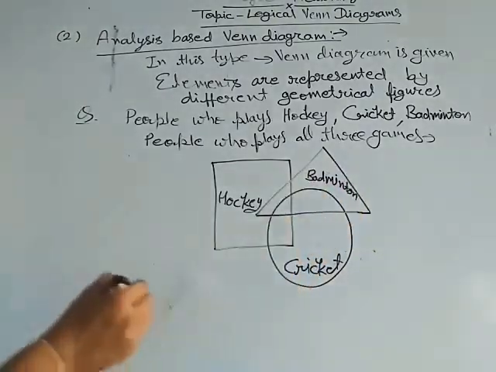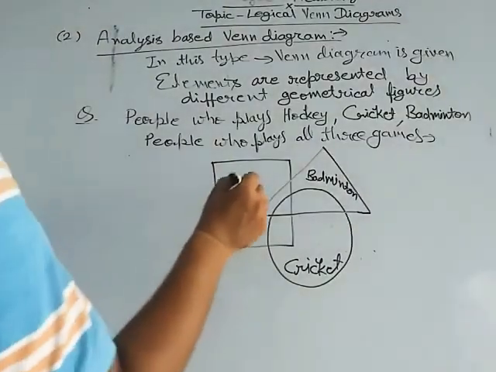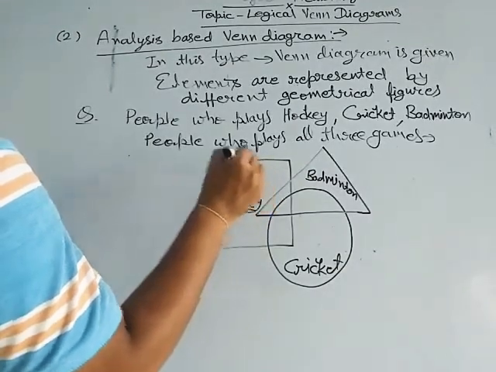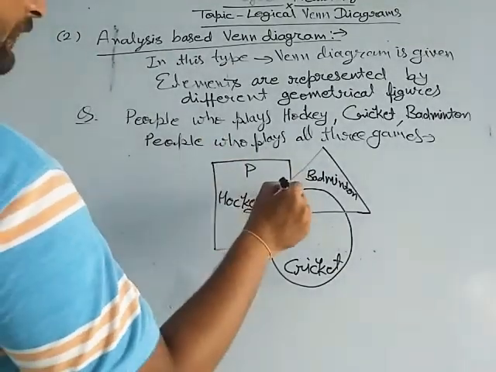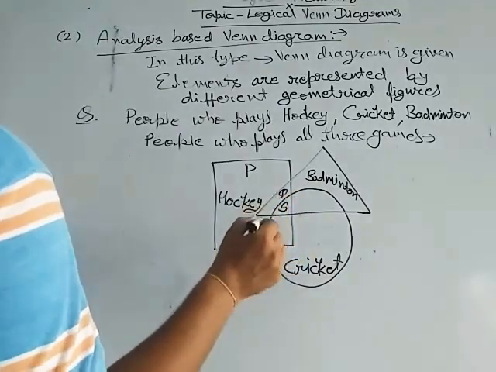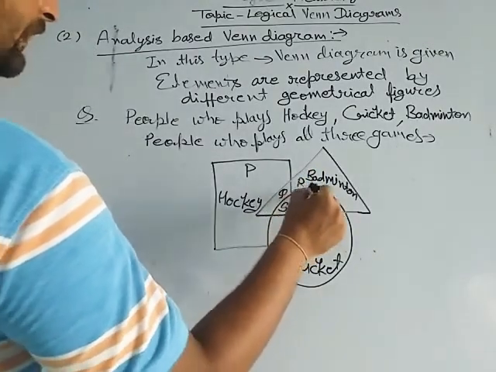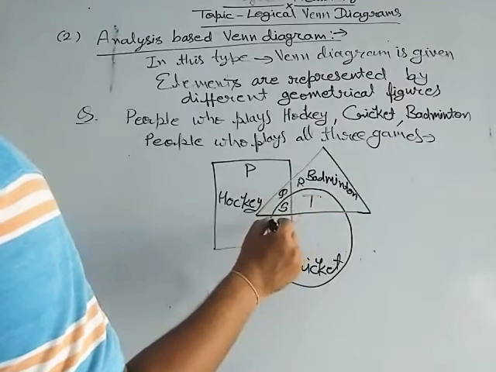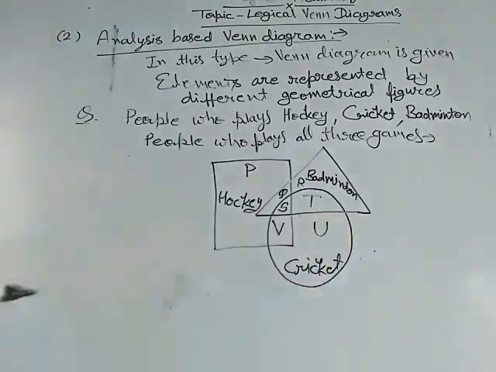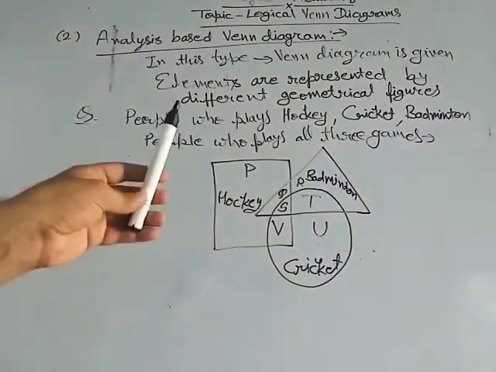These parts of the figure are represented by P, Q, S, R, T, V and U. It is the logical Venn diagram given to us.